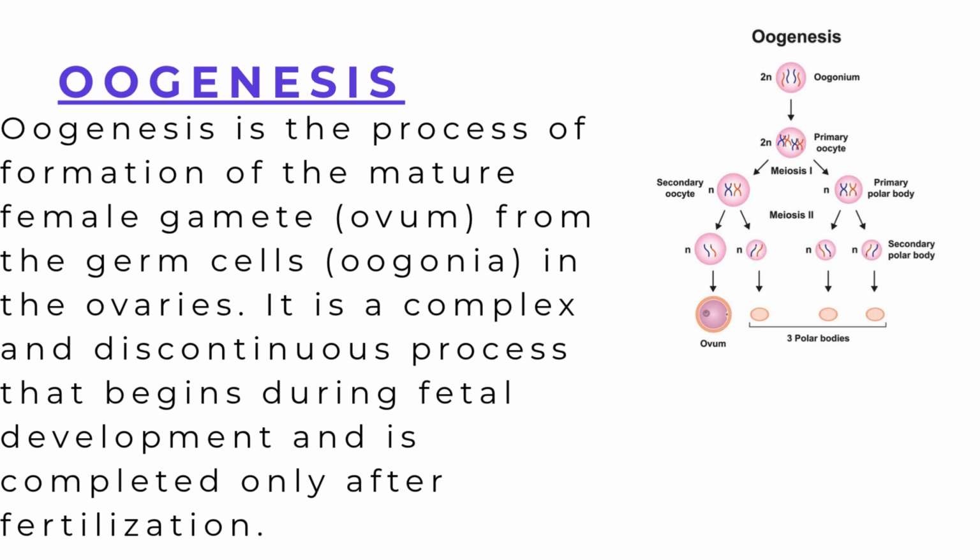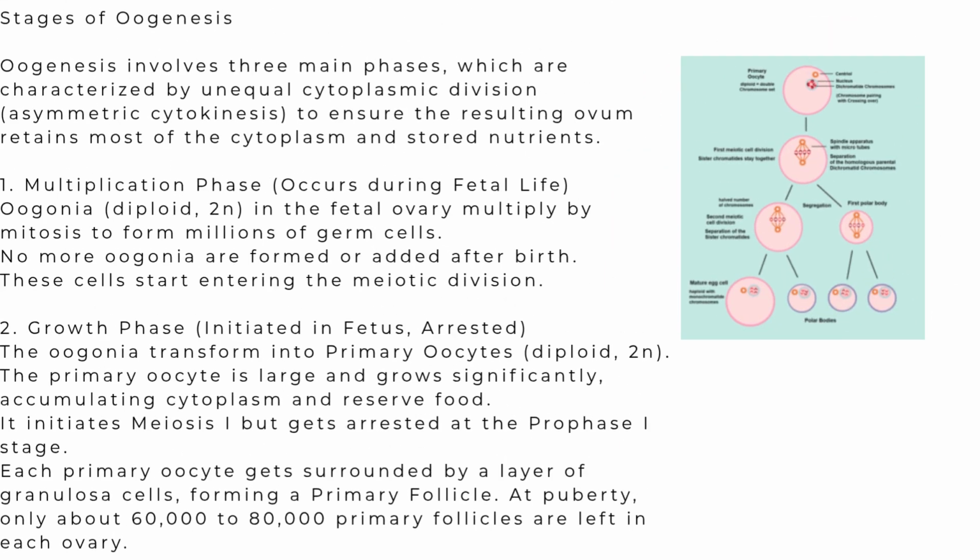Like spermatogenesis, the oogenesis process can be divided into three stages. The first one is the multiplication phase, the second is the growth phase, and the third is the maturation phase. So the first one we'll study is the multiplication phase. It is the stage where the primary germinal cells, which are two in number in the ovary, undergo repeated mitotic division to form millions of gamete mother cells or oogonial cells. This process is completed in the embryonic stage of the human female.